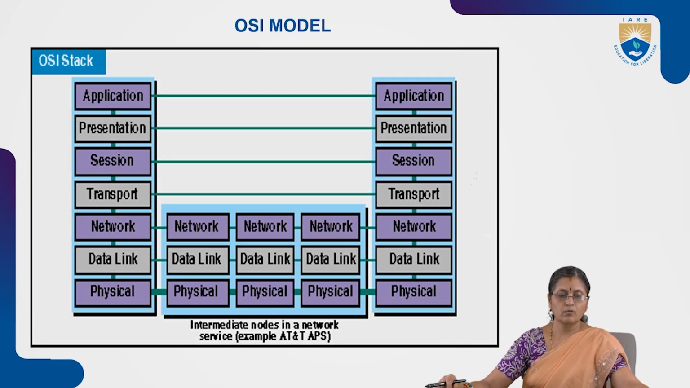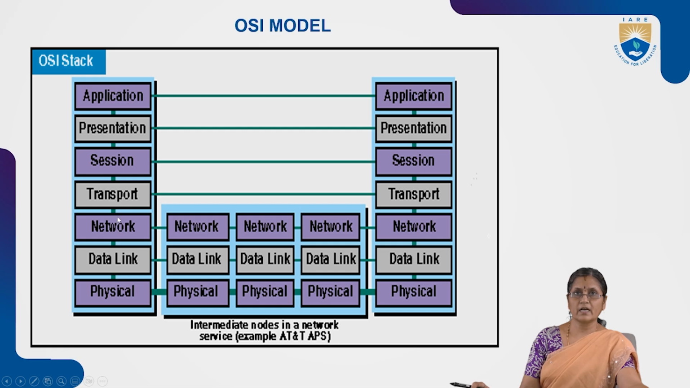So this is the OSI reference model stack. It is explained here. It is at one end of the computer. This is the OSI stack, and then at the other end, this is the protocol stack. So what is this OSI stack?